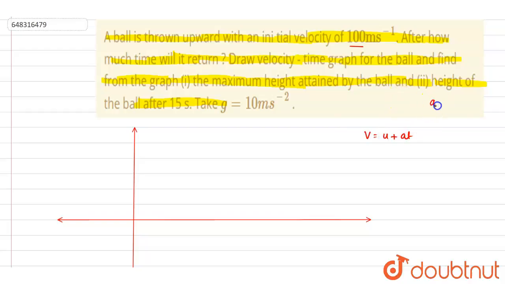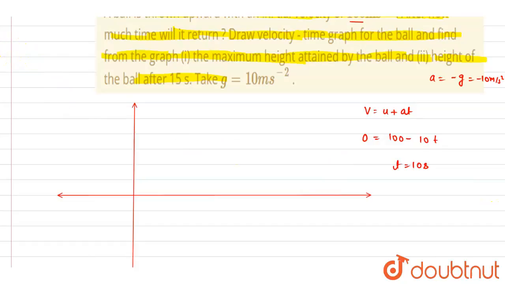Here the acceleration will be equal to g in the downward direction, so it is minus 10 meter per second square. So its velocity will become 0 after a time of 10 seconds. It will be symmetric about the maximum height. So 10 seconds it will take to reach the maximum height.